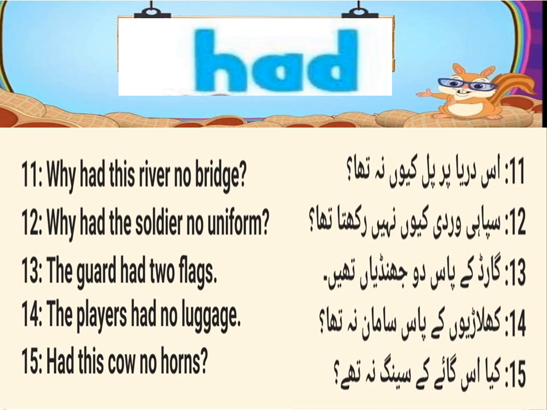इस दरिया पर पुल क्यों ना था? Why had this river no bridge? So see, that is a double interrogative sentence. First we have used the WH word, which is the interrogative pronoun "why", then "had", and after that the subject, which is "this river", and after that we have put the object of the sentence, "no bridge". Why had this river no bridge?